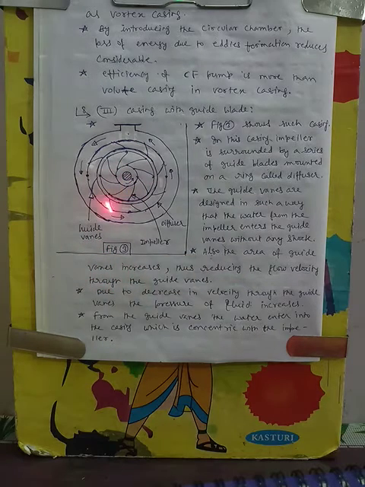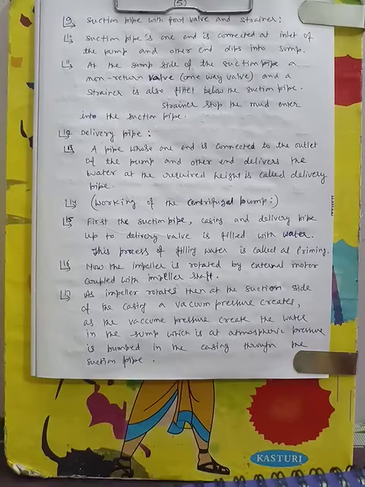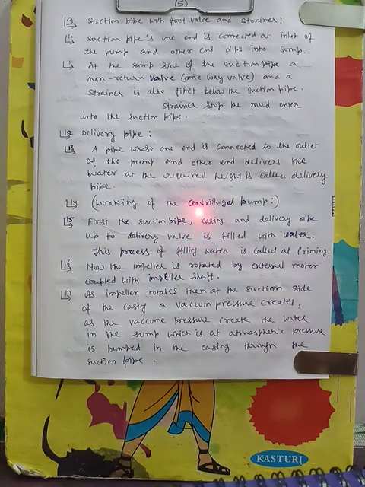So this is all about this casing, and the decrease in velocity through the guide vanes. I have explained this. Now we will try to understand the working of the centrifugal pump. The delivery pipe I have explained already. To understand the working of the centrifugal pump, we have to visit the initial page where I had shown the line diagram of the pump.